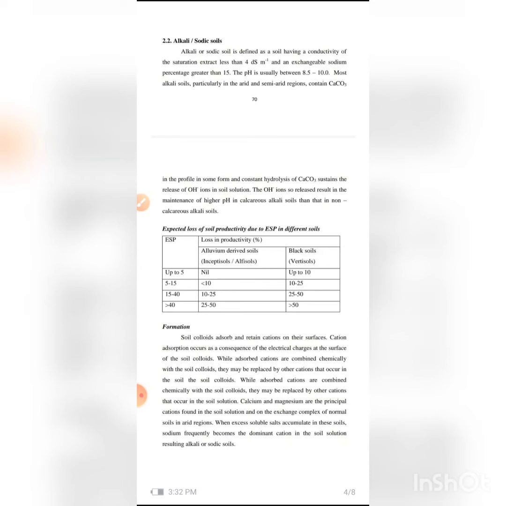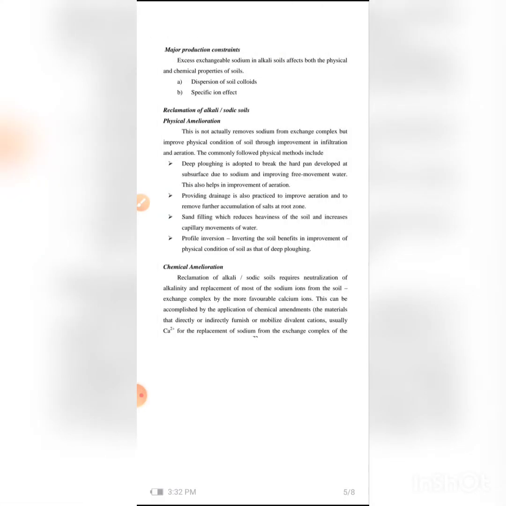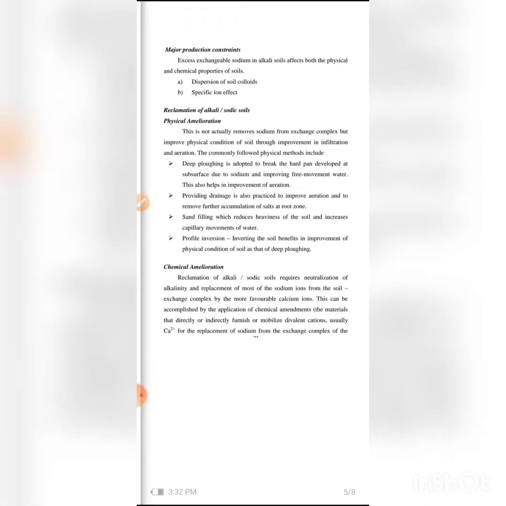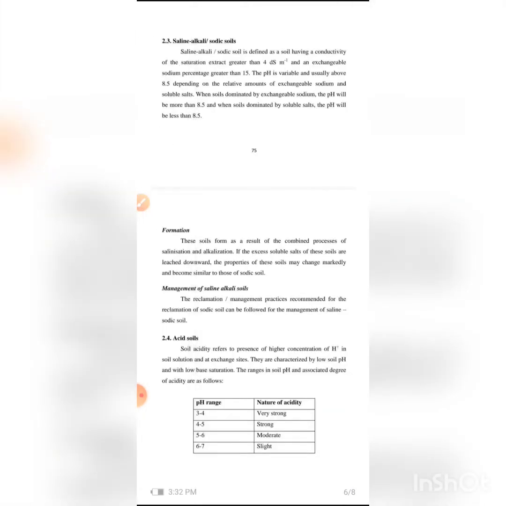Let us see the third type, which is the same as saline soil: saline-alkali or sodic soils.